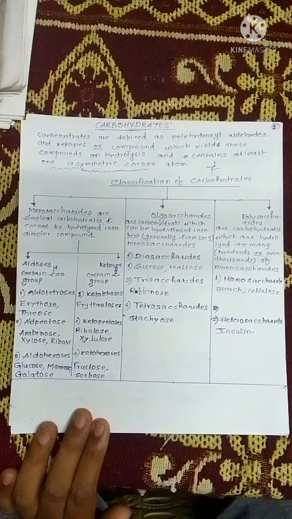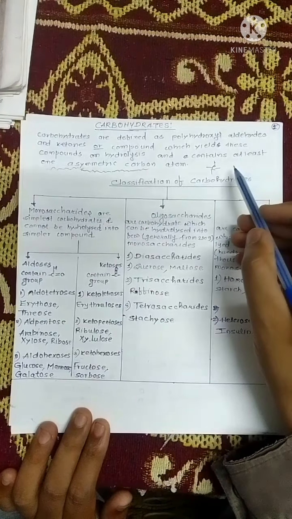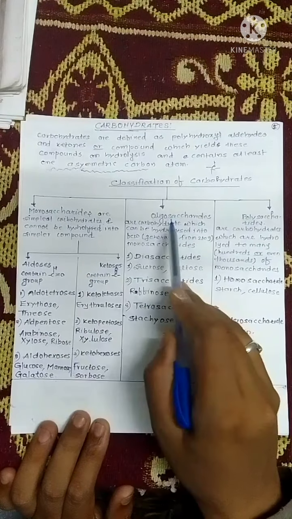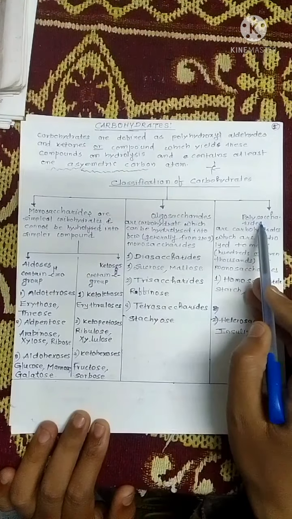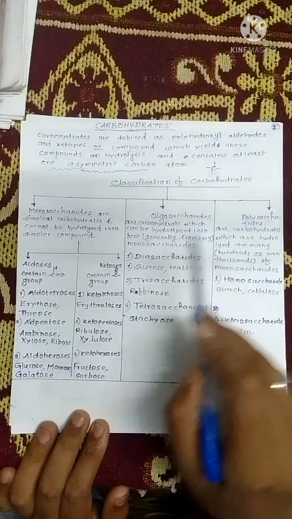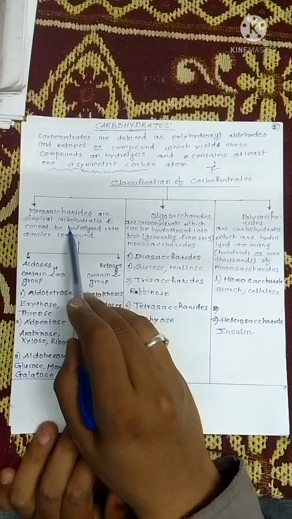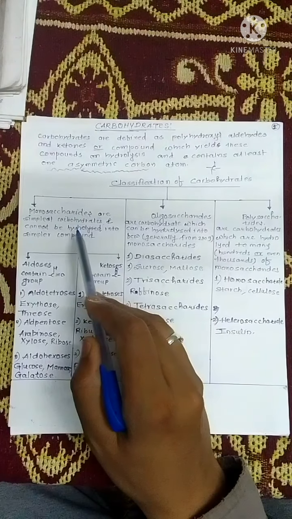Now, carbohydrates are majorly classified into 3 categories. First is monosaccharides, second is oligosaccharides, third is polysaccharides. Monosaccharides are simple carbohydrates, and these molecules cannot be further hydrolyzed, meaning they are simple sugar molecules.